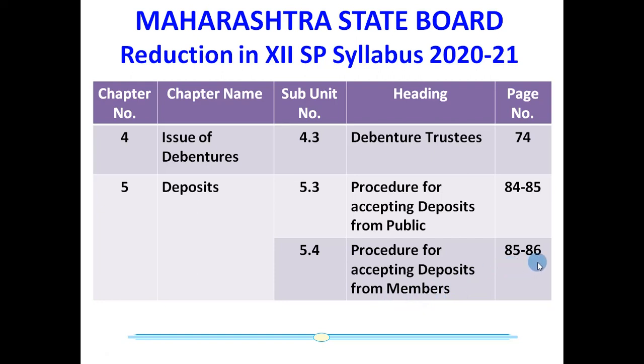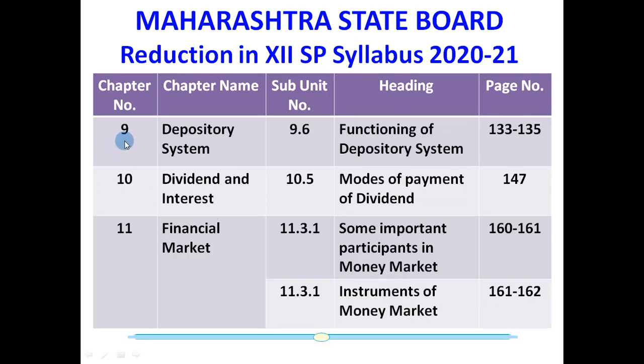Now let us talk about chapter number 9, depository system. Subunit number 9.6, functioning of depository system, on page number 133 to 135, is completely reduced. Chapter number 10, dividend and interest. The subunit number 10.5, the topic is modes of payment of dividend, on page number 147, is also reduced.